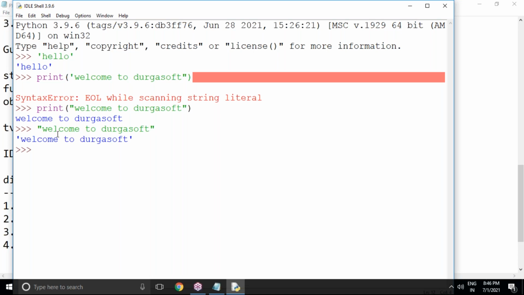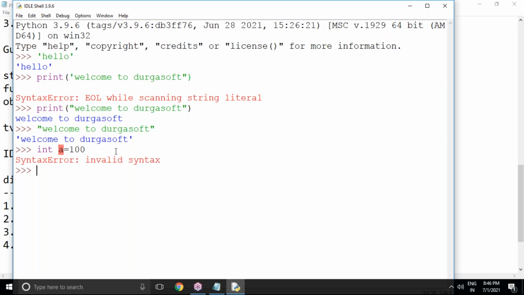And how to declare a variable? Okay, you can see int a = 100. Is this the right way to declare a variable in Python? No, sir, it's not. It will give an error. You can see a syntax error is given: invalid syntax. Why will it give a syntax error here? Because as I said clearly in the last session, Python is a dynamically typed programming language. In Python programming, whenever we declare a variable, we don't specify any data type. Just focus on your variable and assign the value. And if you want to print the value, then type a and press enter, and we got this 100 value.